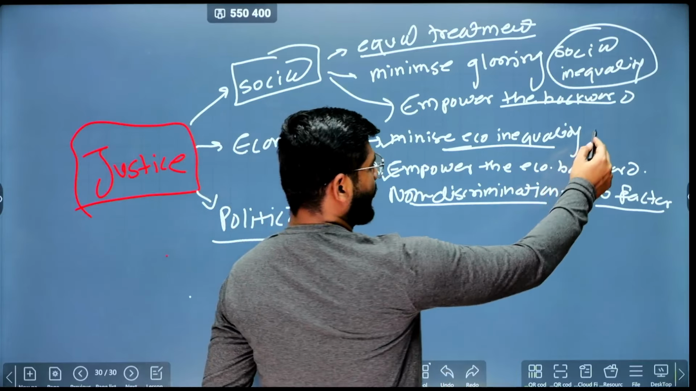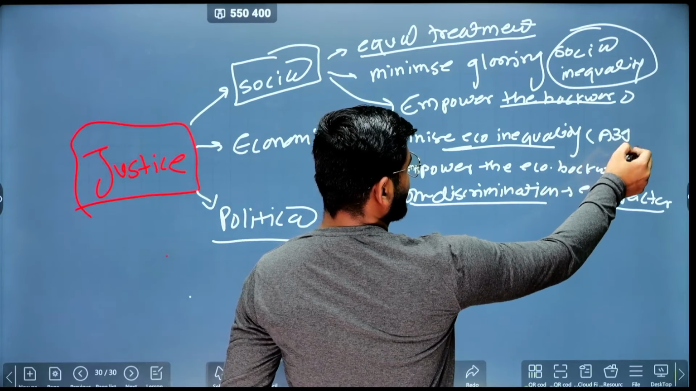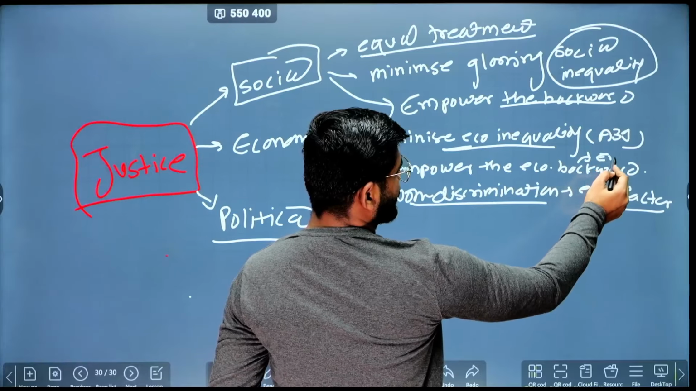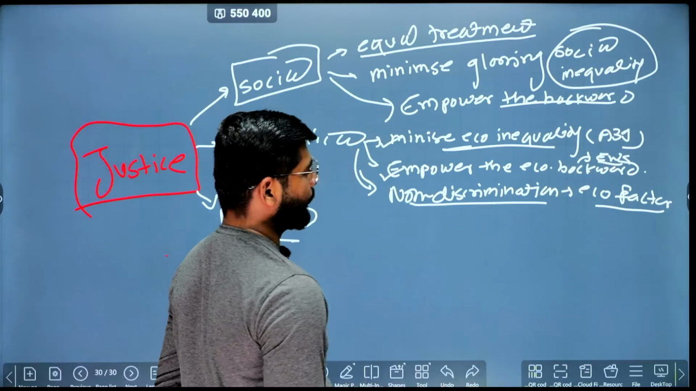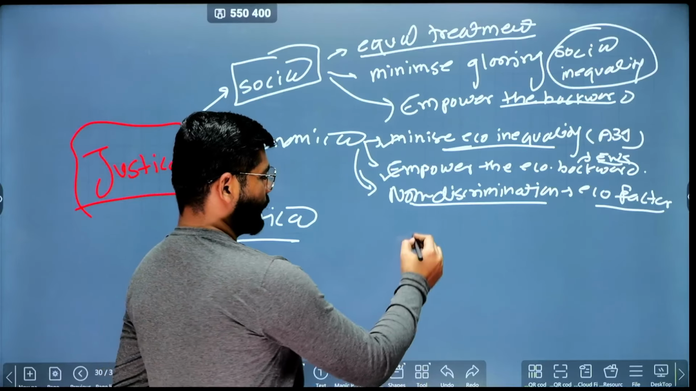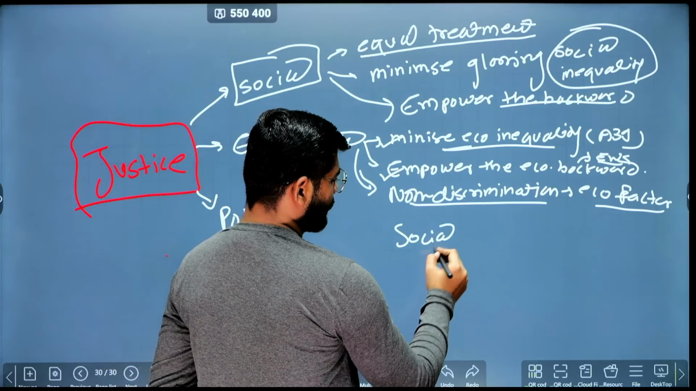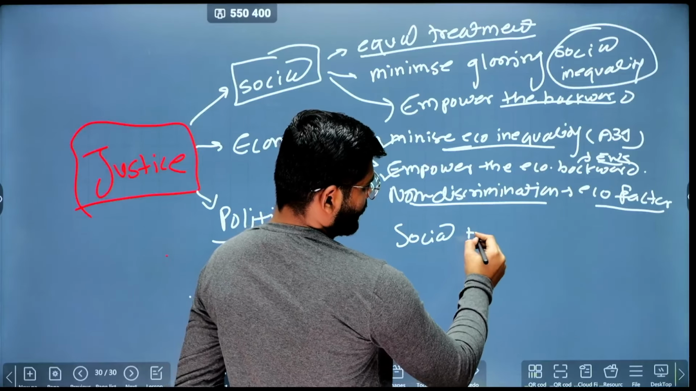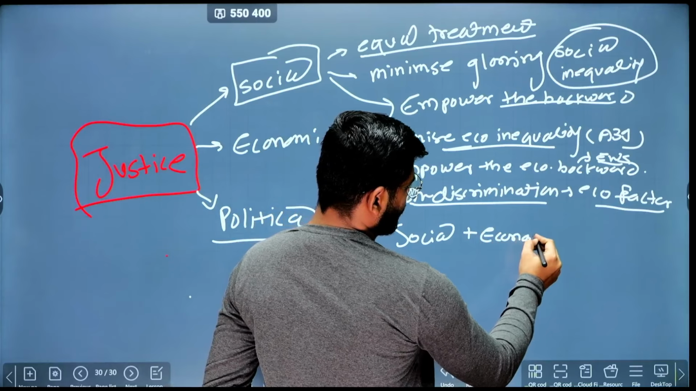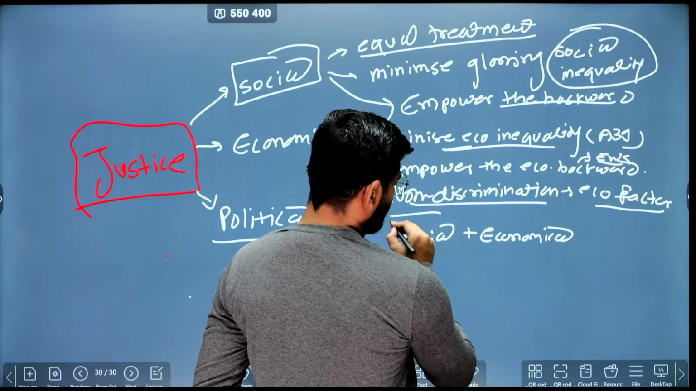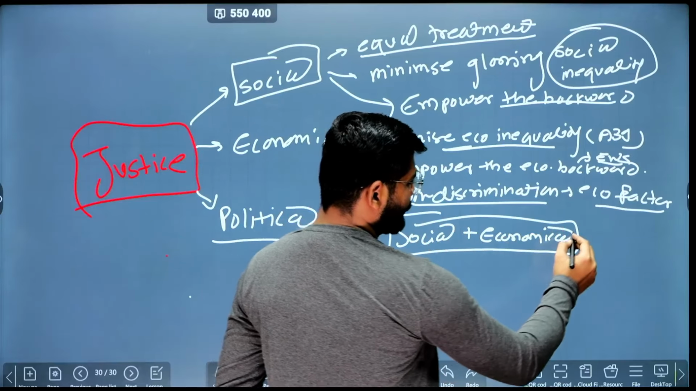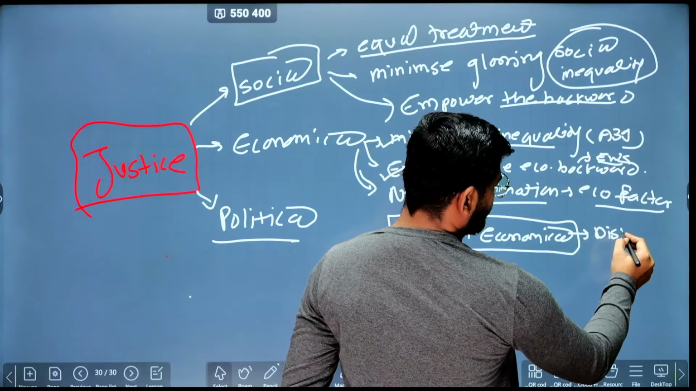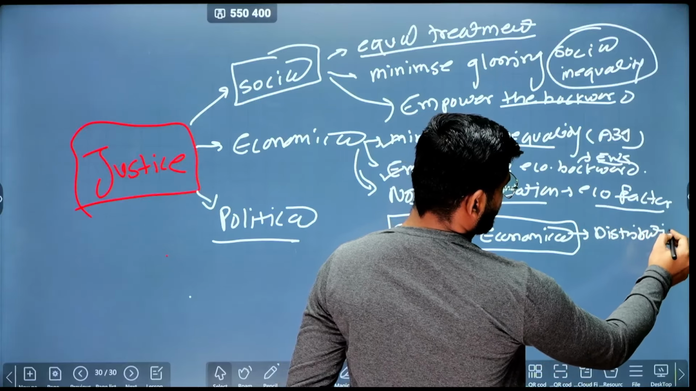Again, the DPSP Article 19 talks about these things. EWS reservation is a direct link to here. And one aspect, the social and the economical justice, together they ensure distributive justice.